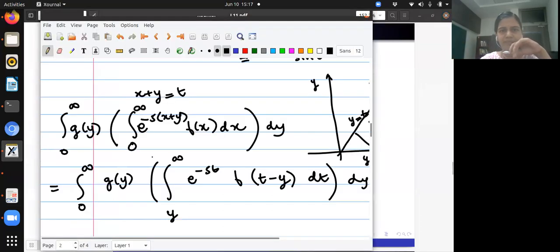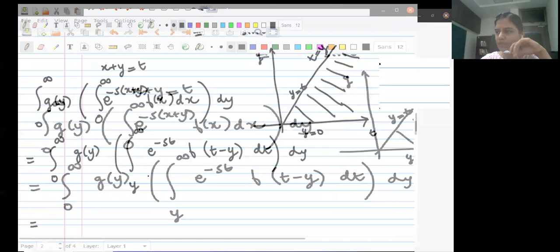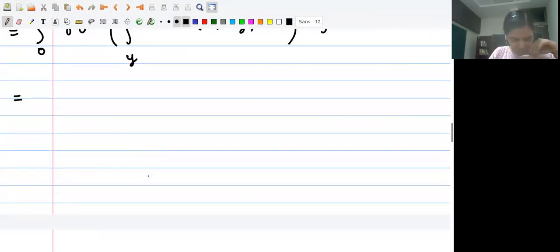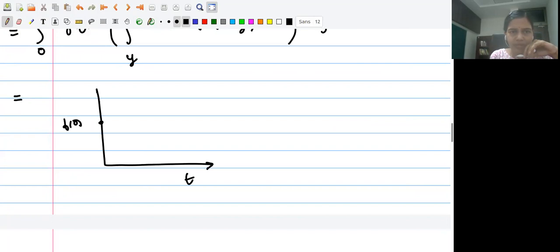This looks rather fancy but is very simple to see, right? So this is the t variable, and suppose this is f of 0, and suppose it looks like this, then what does g do? So g would do the following.